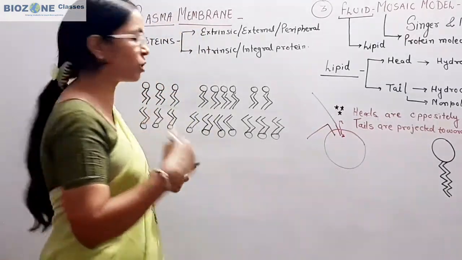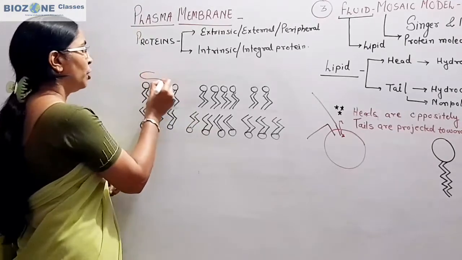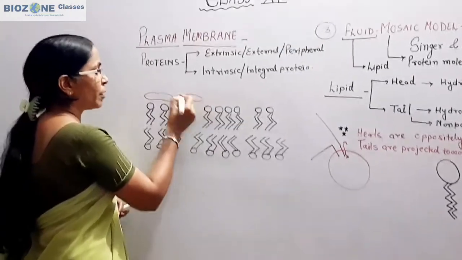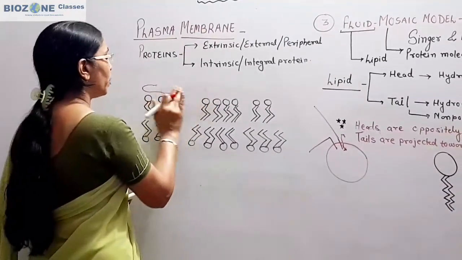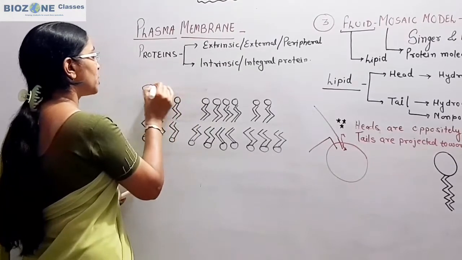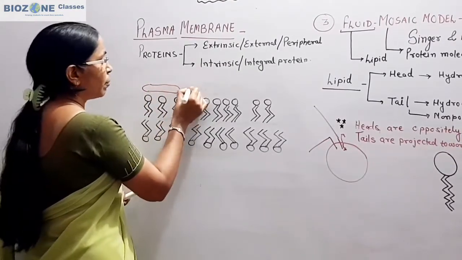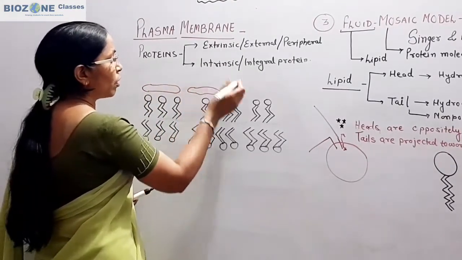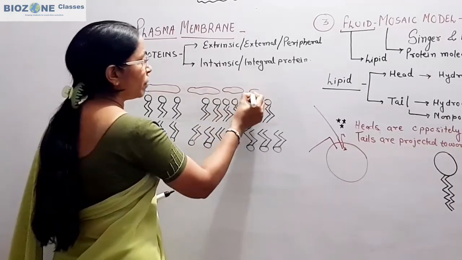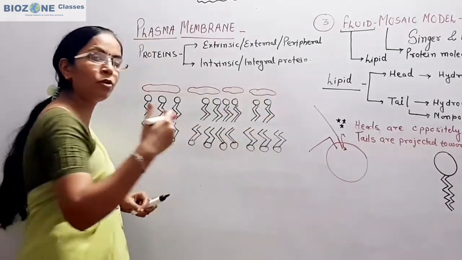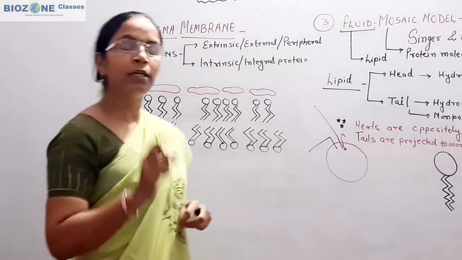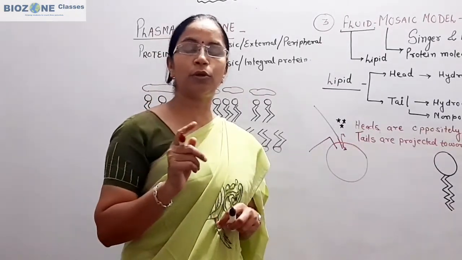So towards external and internal surface, the proteins are present. These proteins are called extrinsic protein. Intrinsic protein doesn't mean the proteins which are present towards the internal surface. That is the wrong definition, you remember.